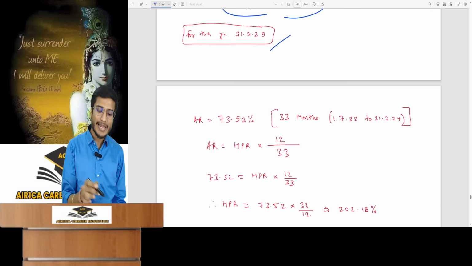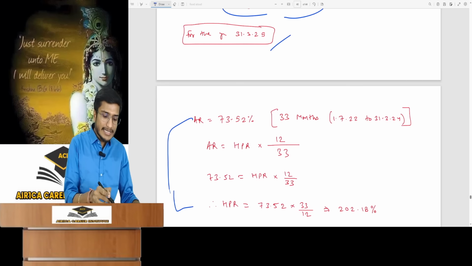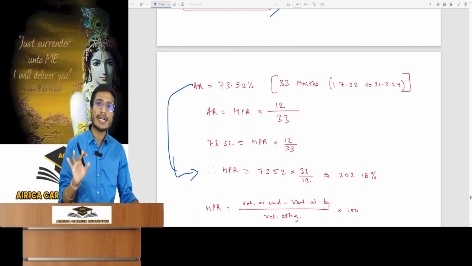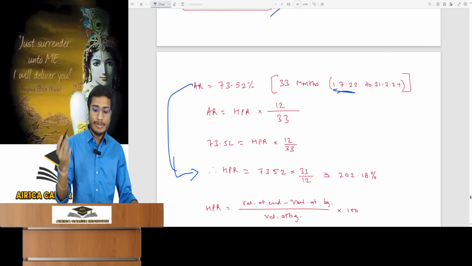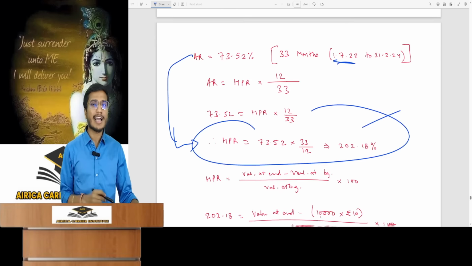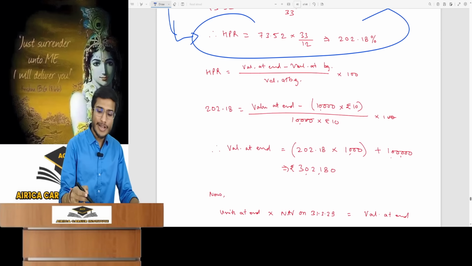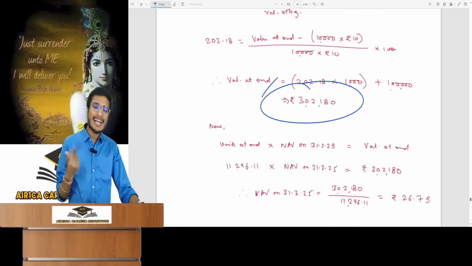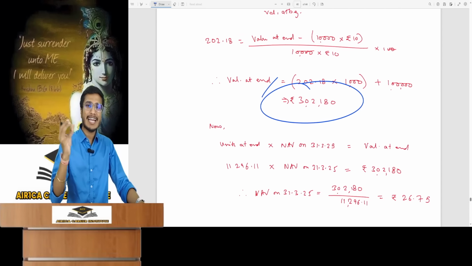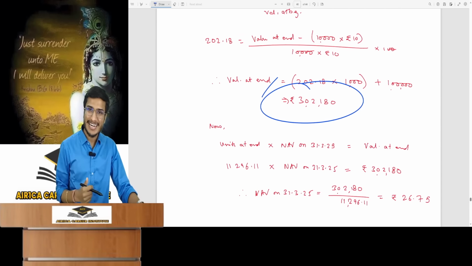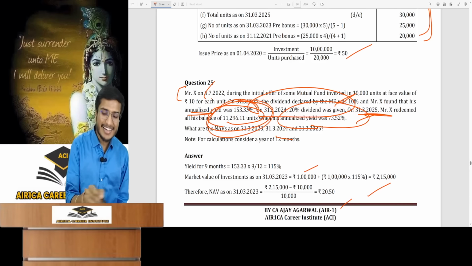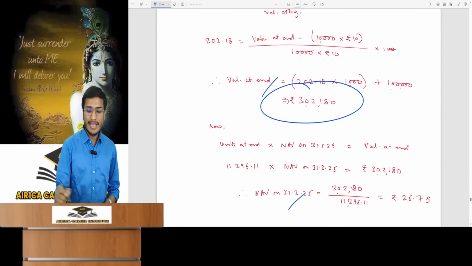To find the NAV, first convert this into an annual return. So how much time has passed since 31st March 25? It is 33 months. I invested on 1st July 22. Calculate the 33-month holding period return. In the formula, the holding period return is derived, yielding the end value. The value at the end is here. You multiply units at the end by NAV at the end to get that value. Units at end are 11,296.11. Find the NAV at end.